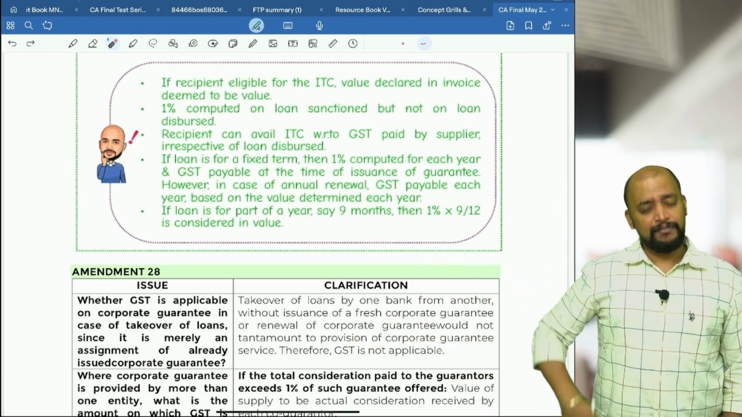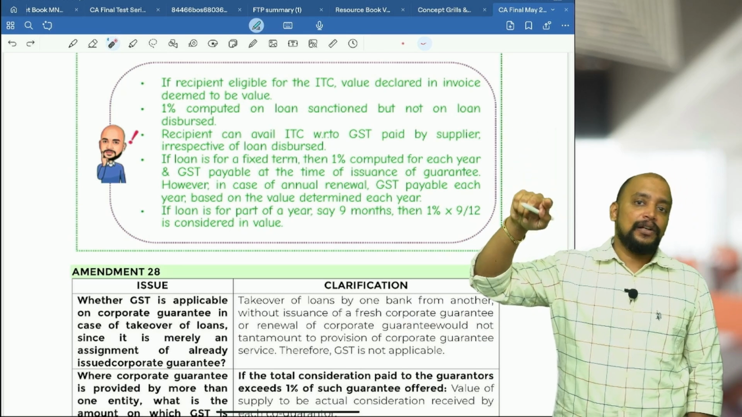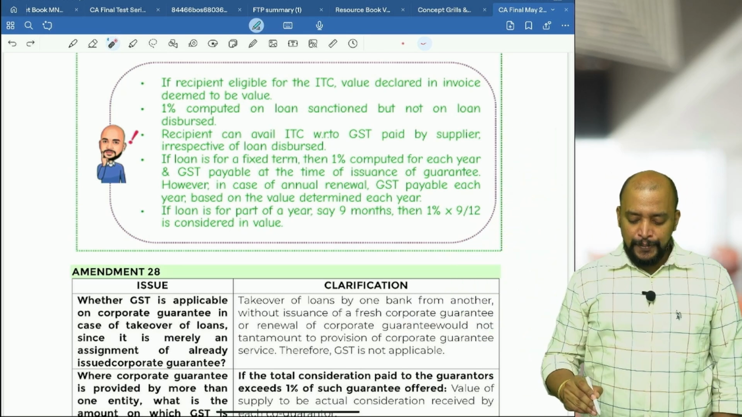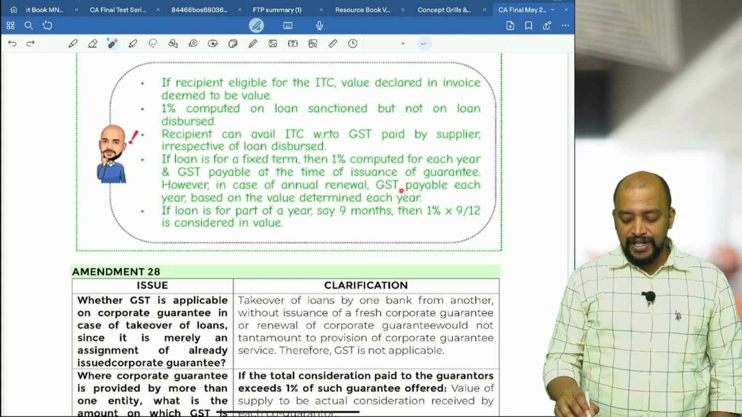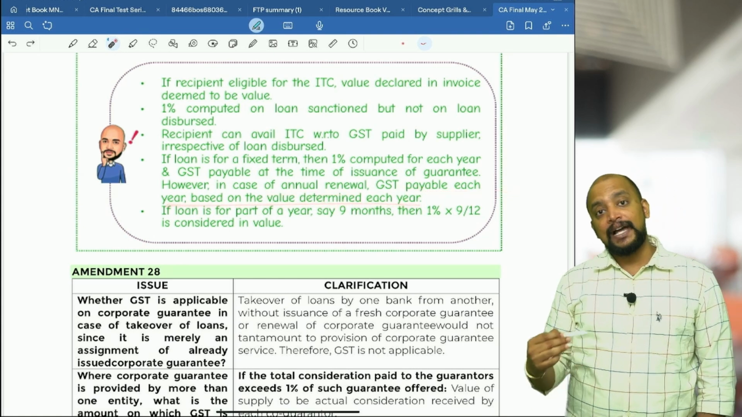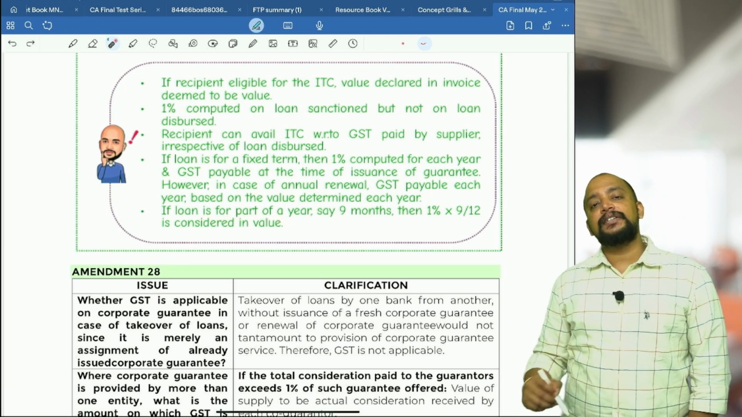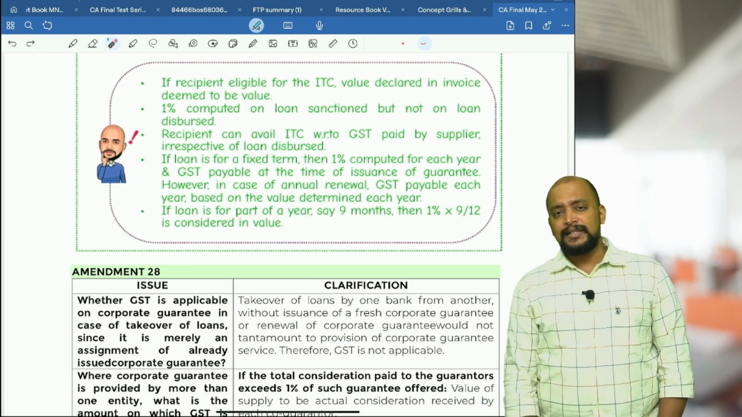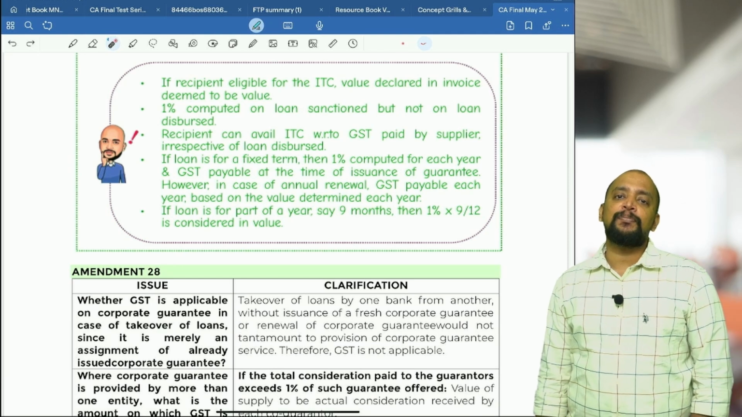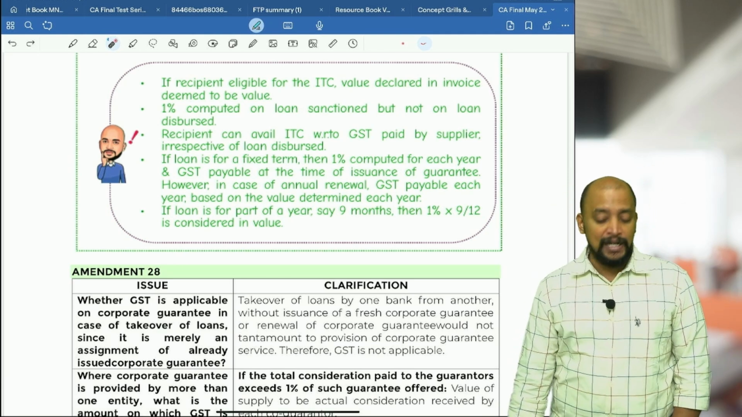But at the time when we do the annual renewal, we need to see what the loan guarantee amount is. So at the time of issuance of guarantee; however, in case of annual renewal, GST is payable each year based on the value determined each year. If the loan is for part of a year, say for example the loan is only for 9 months or 8 months, simple, that 1% we need to multiply by 8 by 12 or 9 by 12, like that.